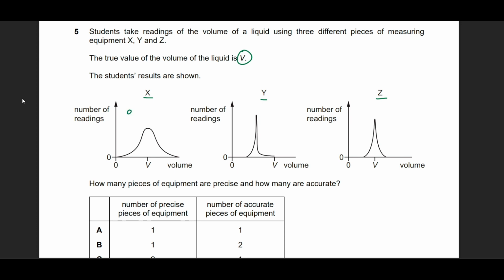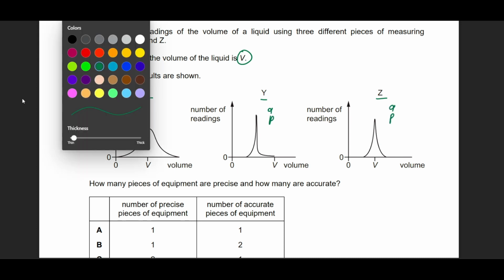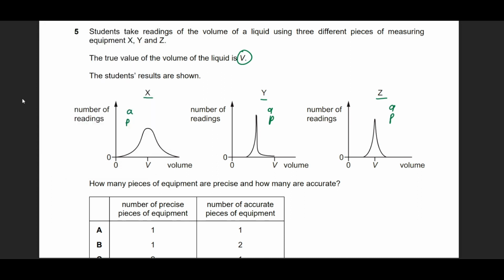Now, in terms of accuracy and precision, let's test for all of them, whether they are accurate and precise or not. Now, accuracy deals with the fact: do you get the correct answer, or do you get the peak at the correct answer or not? Since we're getting the peak at the correct answer, which means that my instrument has a high probability of telling me the right answer, that means that this is accurate.